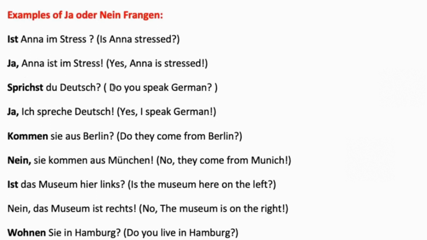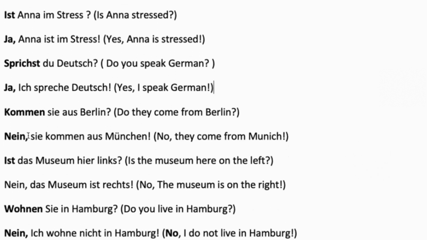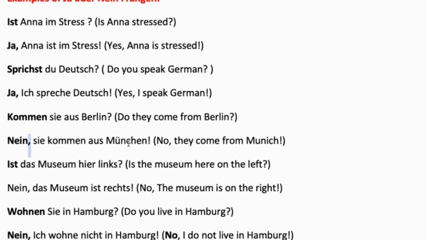Sprichst du Deutsch? Do you speak German? So this is my verb. That is in the very first position now. Ja, ich spreche Deutsch. Yes, I speak German. Kommen Sie aus Berlin? Do they come from Berlin? Nein. And then we have separation with a comma. Sie kommen aus München. No, they come from Munich.